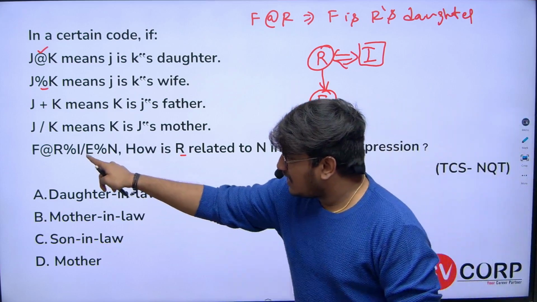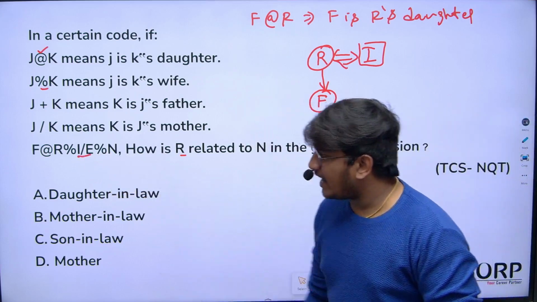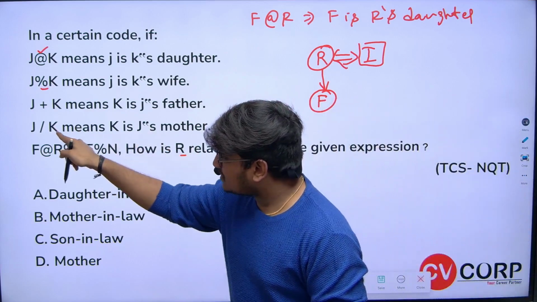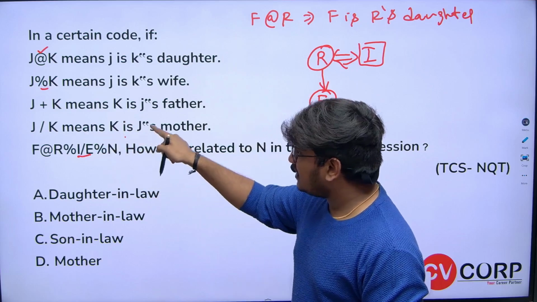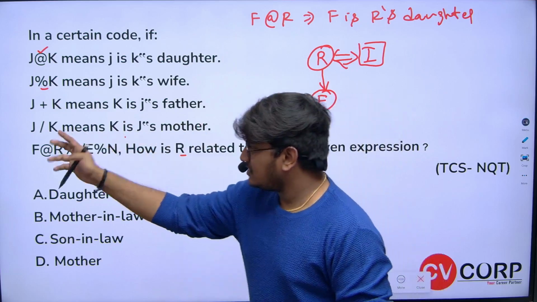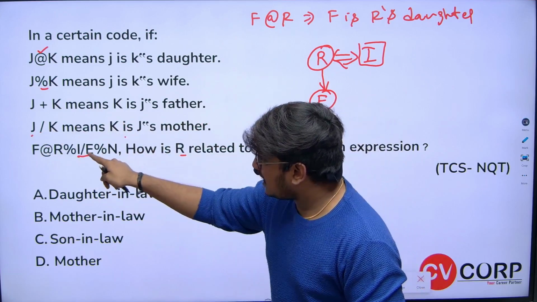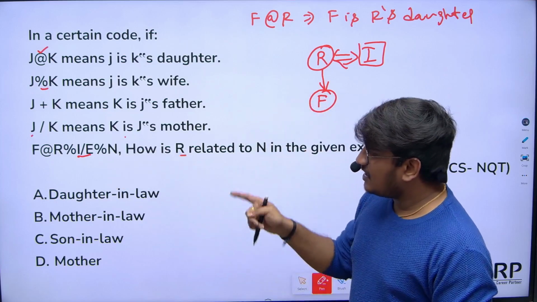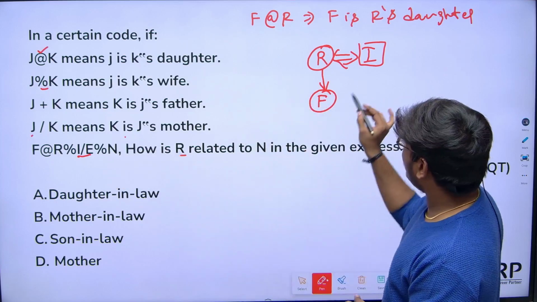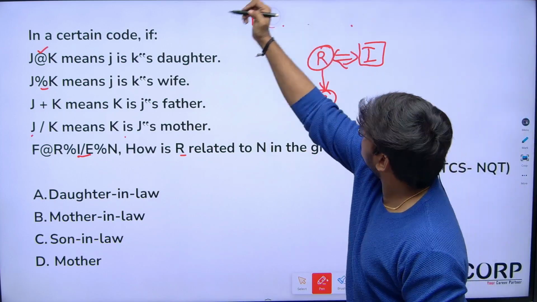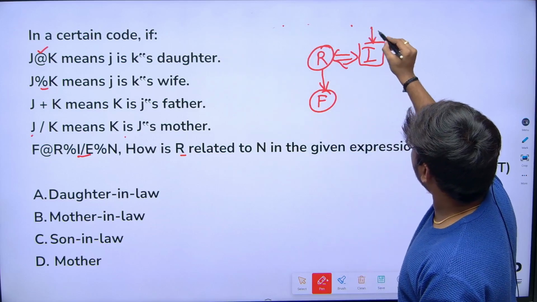Next, I slash E. What does slash indicate? J slash K means K is J's mother, the reverse. So I slash E means E is I's mother. Who is I's mother?